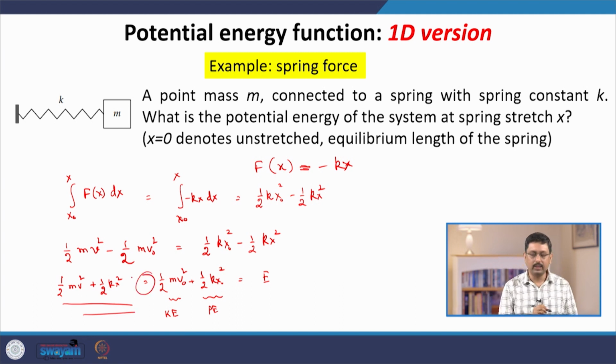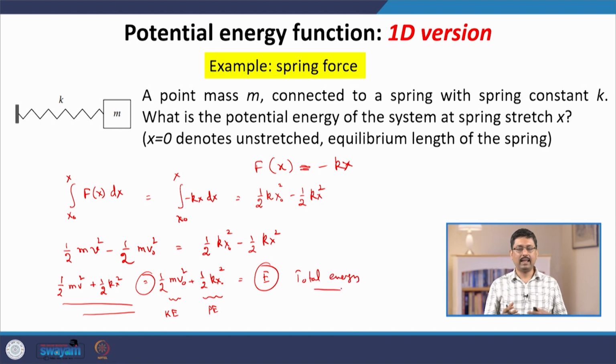This equation represents the physical fact that there is something called the total energy, which is invariant, which does not change as the mass changes position and the spring changes its stretching.